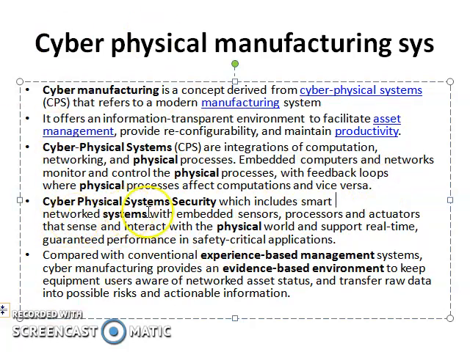So what is cyber physical system security? It includes a smart network system with embedded sensors, processors and actuators that sense and interact with the physical world and support real-time guaranteed performance in safety critical applications. Understood? When there is a feedback system in the cyber physical system, we call it cyber physical system security, because with that feedback we can control and manage different things.